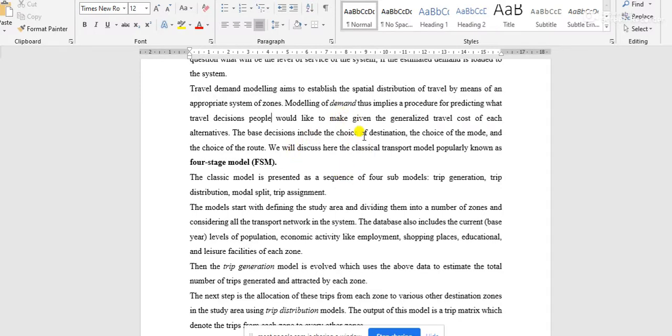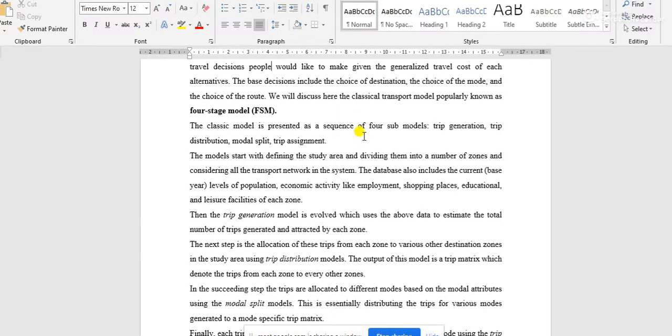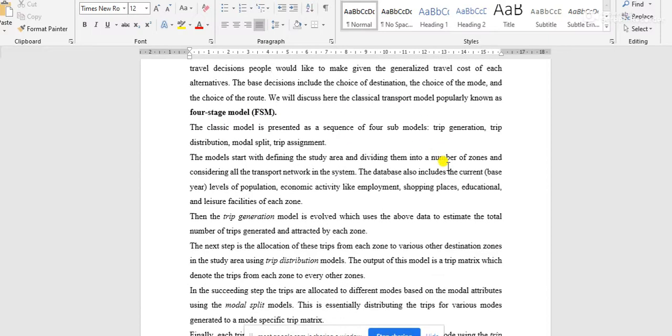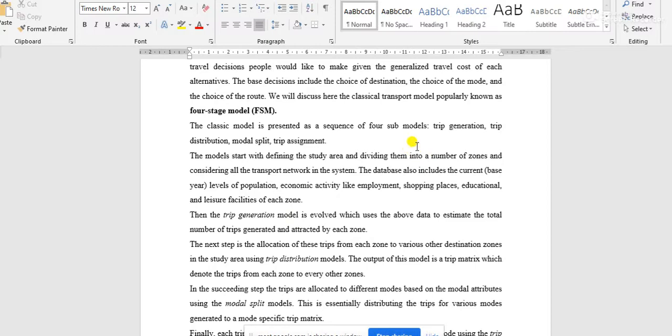So this is one factor we have to keep in mind before starting the planning. And in the total planning, there are different kinds of modeling, but here the most classical and most used modeling is the four staged modeling. And the four stages are trip generation modeling, trip distribution modeling, modal split, and trip assignment.